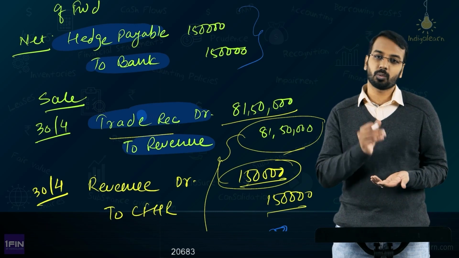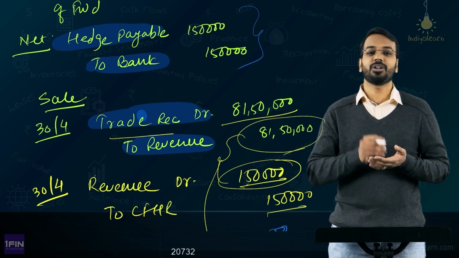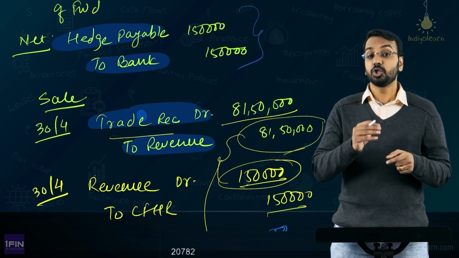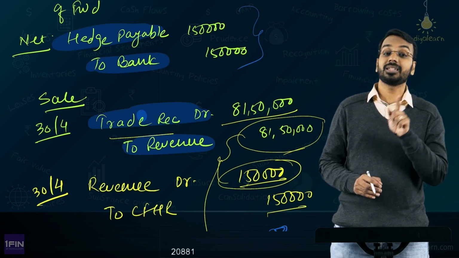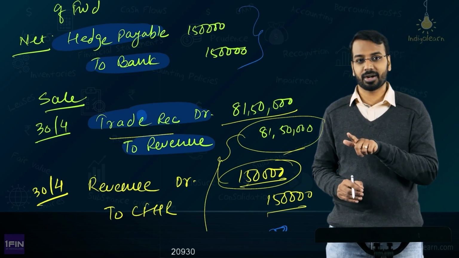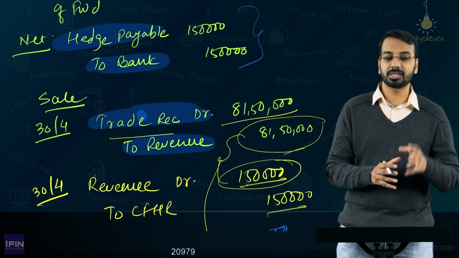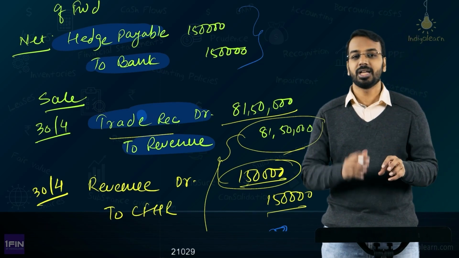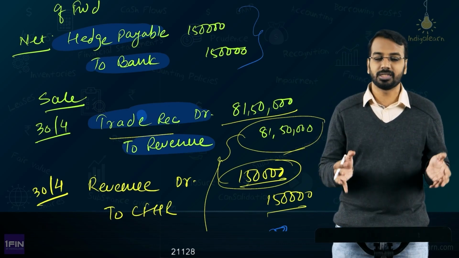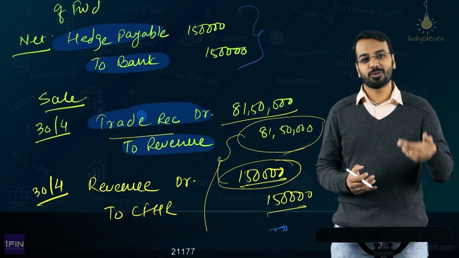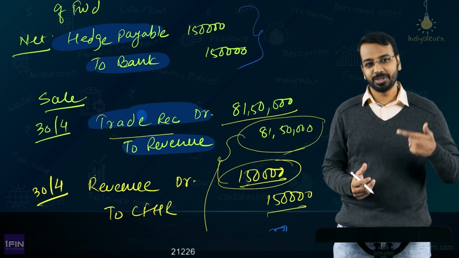Now some of you may have a question, sir, what if this particular customer has a credit period of 2 months? In that case, you may enter into a fresh forward contract for another 2 months, or initially itself you may enter into a 5 months contract where the first 3 months is towards cash flow hedge and the next 2 months is for your fair value hedge, okay? We'll not get into so much of complexities because that is not relevant. As you start working, as you start learning these things, it will be easier for you.